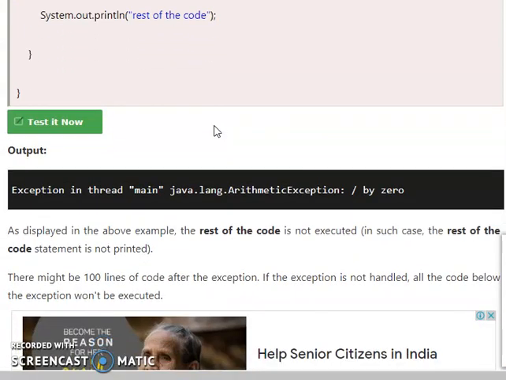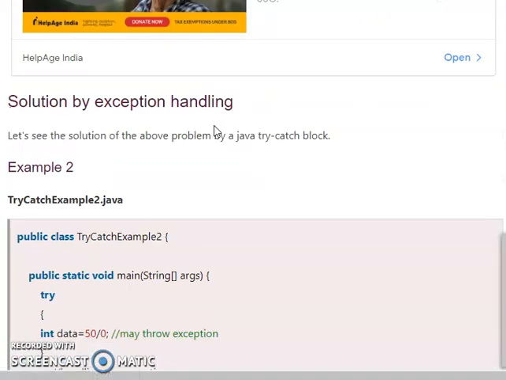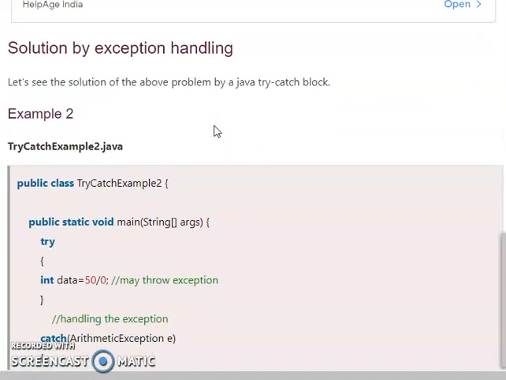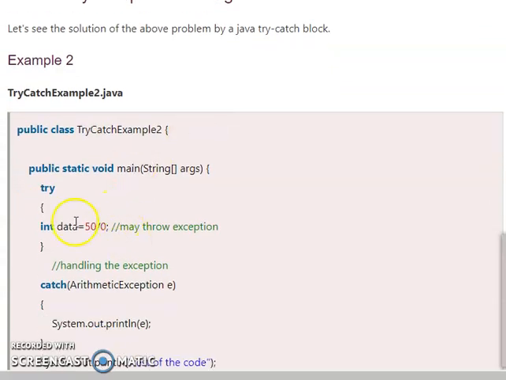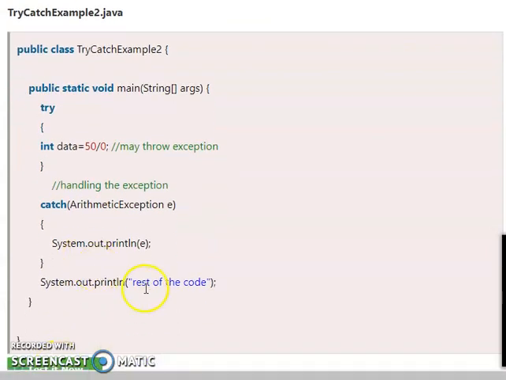As displayed in the above example, the rest of the code is not executed if you do not use the try and catch statements in your program. That means exception handling. So by using this try catch, for example, the above program is re-typed here. Within this try block, the code is given, that is the number divided by 0. This is the catch statement also here. After the catch statement, there is an output statement also given here.